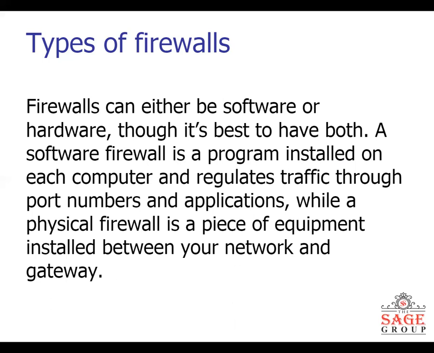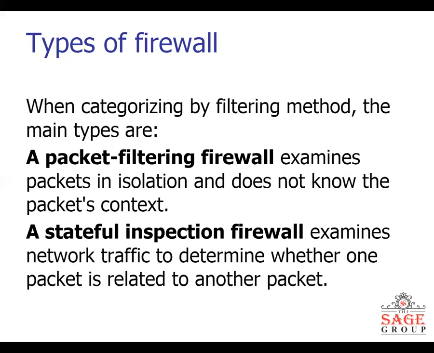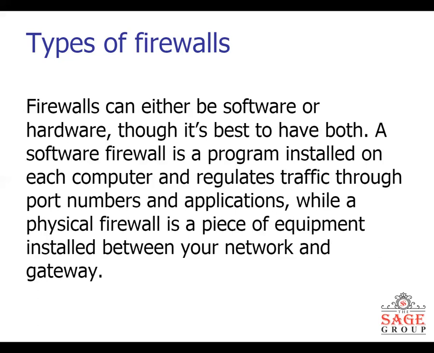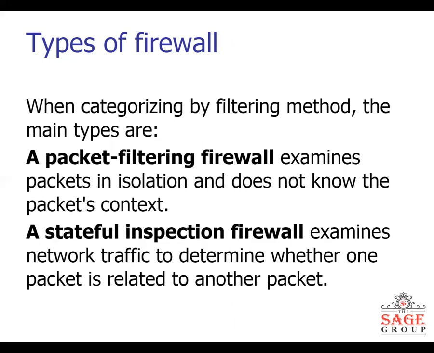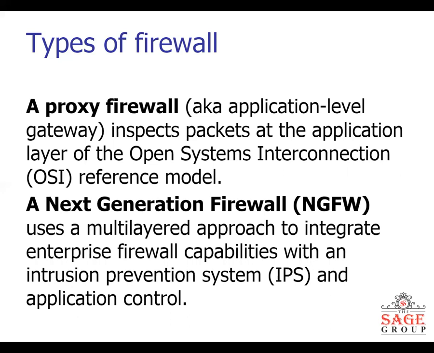Now, what do you mean by the gateway? This is an interconnecting device that works on almost all layers of the TCP/IP and the OSI model. When we categorize by filtering method, there are different types of firewall. According to hardware and software, there are two types of firewall, while according to the filtering methods, firewalls can also be divided into categories like the packet filtering firewall, stateful inspection firewall, proxy firewall, and the next generation firewall, also known as NGFW.